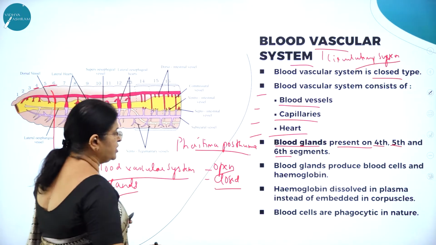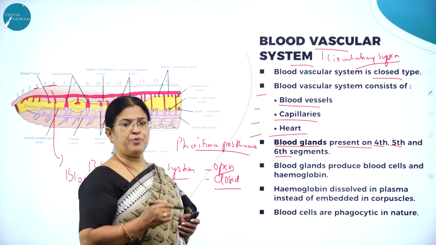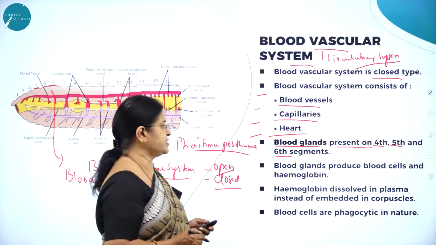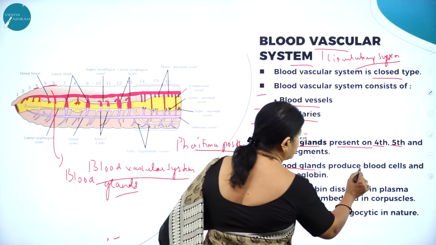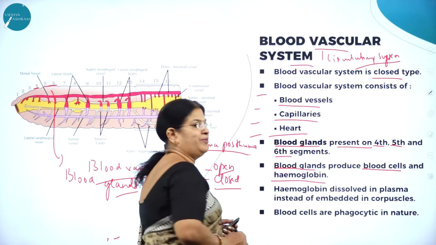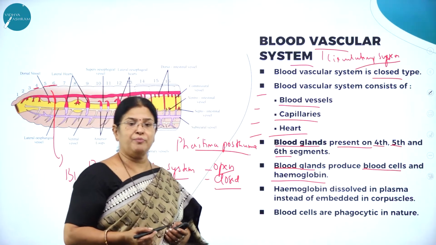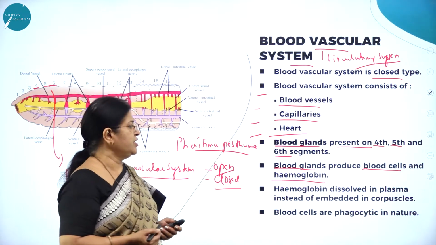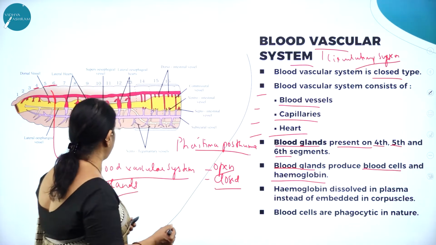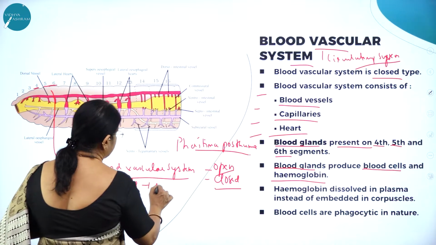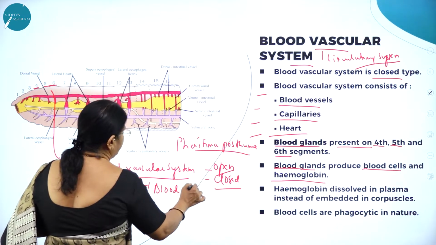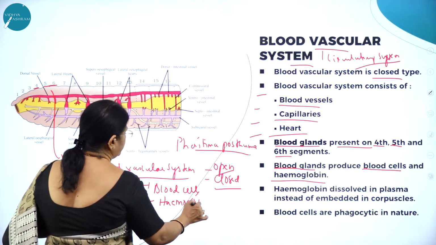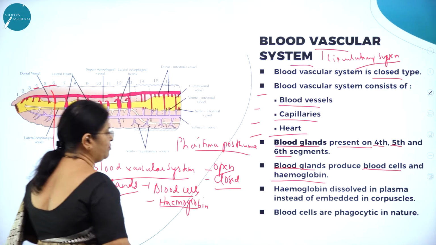So what is the very important function of these blood glands which are found on the 4th, 5th and 6th segment? Blood glands produce blood cells and hemoglobin. I think all of us know hemoglobin is red in color. It is a protein and it is a carrier of oxygen. So blood glands produce blood cells and as well as hemoglobin.